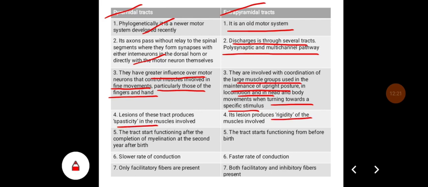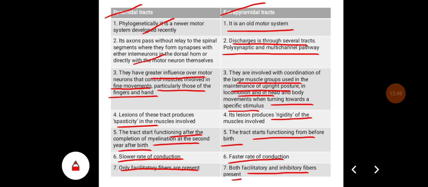The pyramidal tracts start functioning after the completion of myelination at the second year after birth, whereas extrapyramidal tract starts functioning from before the birth. In the pyramidal tracts, the rate of conduction of impulse is slower and it is faster in extrapyramidal tract. In pyramidal tracts, only facilitatory fibers are present, whereas in extrapyramidal, both facilitatory and inhibitory fibers are present.